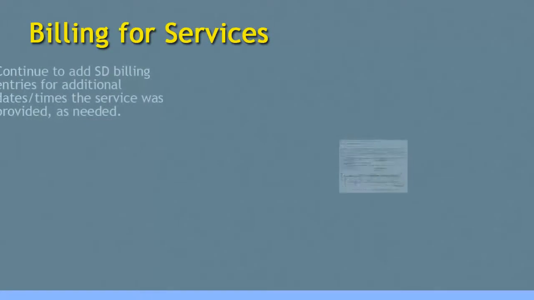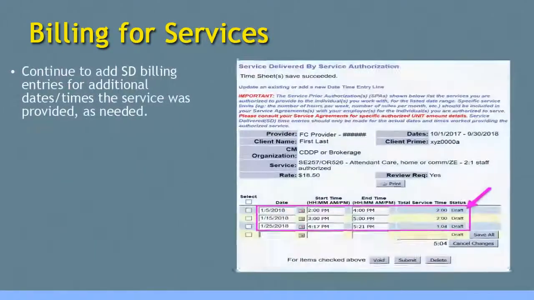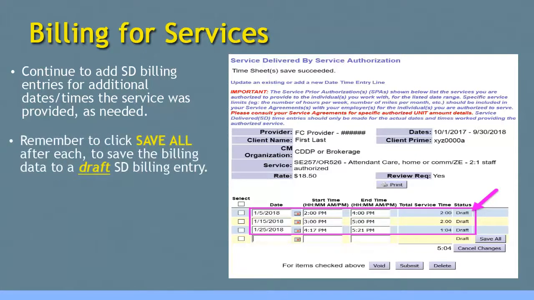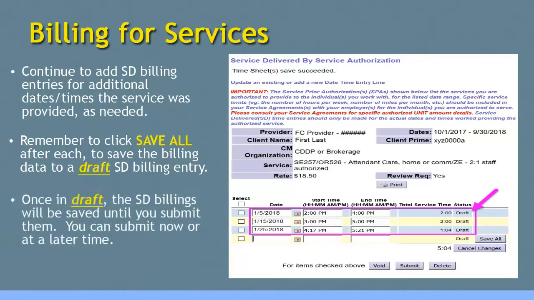Providers can continue to add additional SD billing entries for other dates and times the service was provided as needed. Remember, click Save All after each entry to save the billing data to draft. Once in draft status, the SD billing entries will be saved by the system until you're ready to submit them.